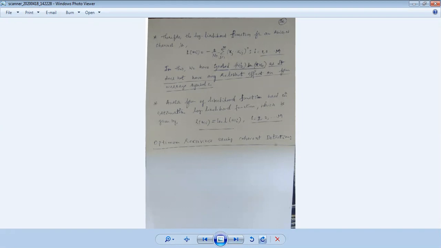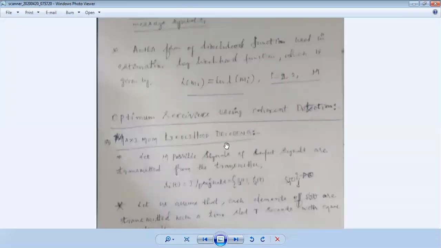Now let's go back. Optimum receiver using coherent detection. Okay, exactly here, the optimum receiver with coherent detection like this. One more thing, maximum likelihood decoding.